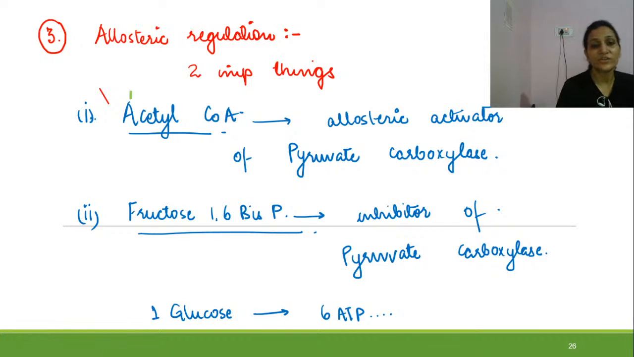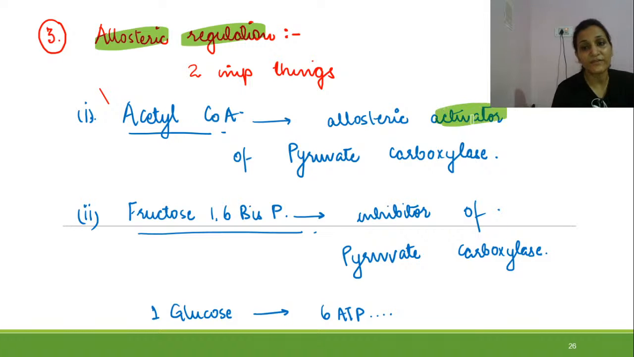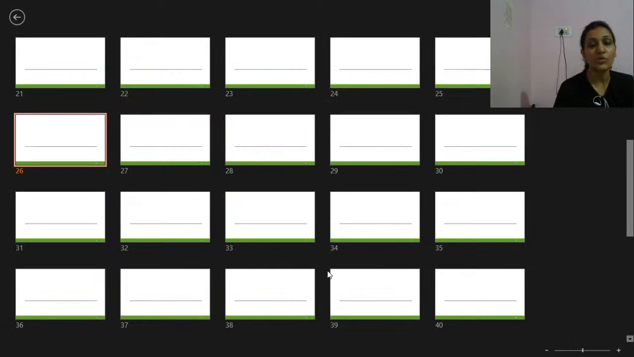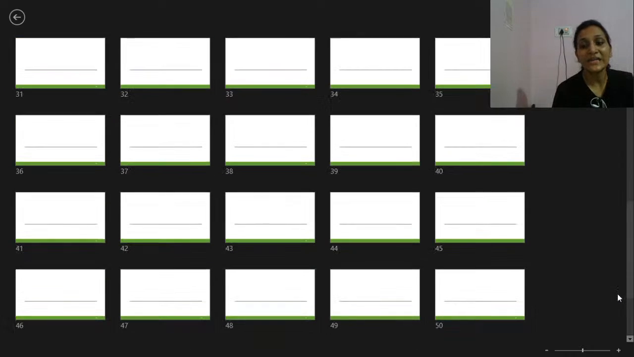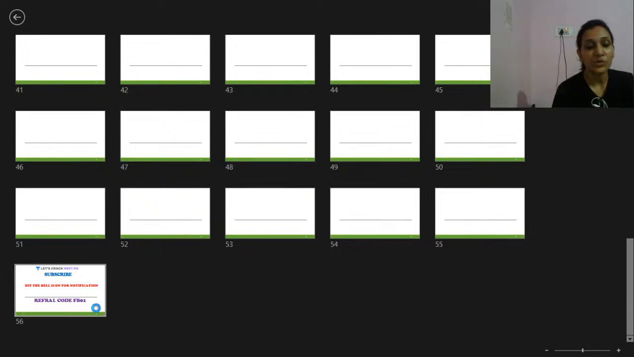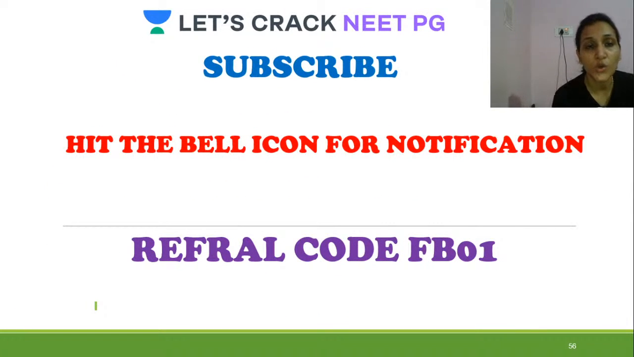Then we have seen allosteric regulation. So acetyl-CoA is the allosteric activator of pyruvate carboxylase, and fructose 2,6-bisphosphate is an inhibitor of fructose 1,6-bisphosphatase. So this is how we have completed gluconeogenesis in detail in today's class. So this is it for gluconeogenesis.